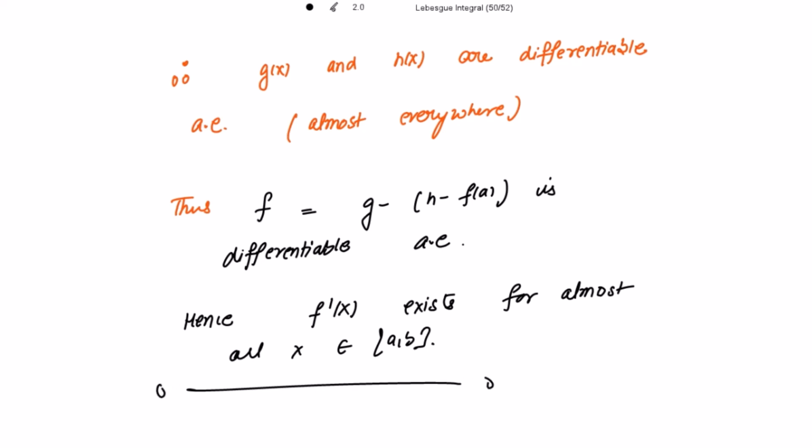We have shown that f'(x) exists for almost all x belonging to closed interval [a, b] for f to be of bounded variation on closed interval [a, b].